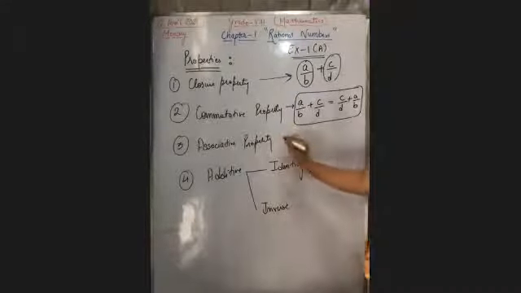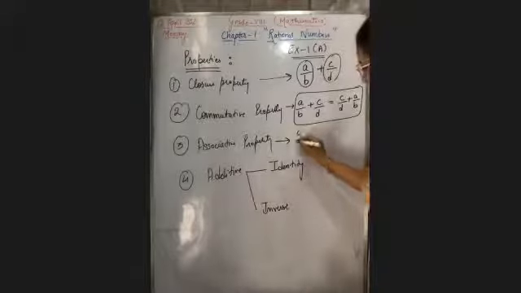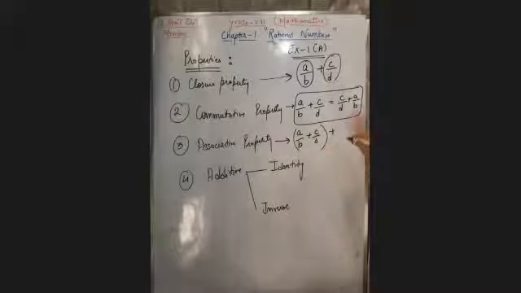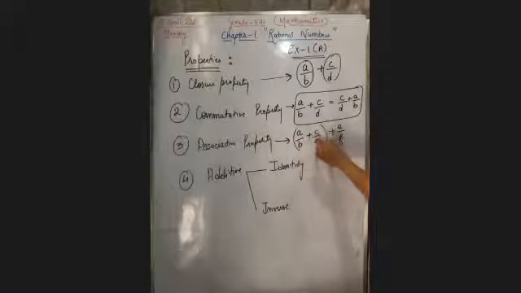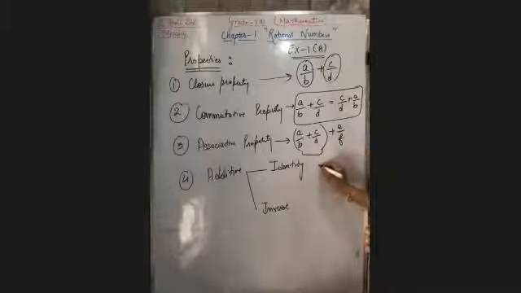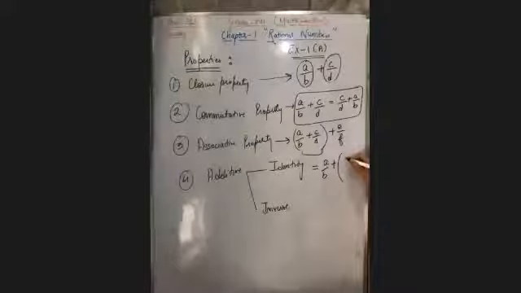Right. Okay, now next is the associative property. In the associative property, we have to solve the brackets. What they are saying: a upon b plus c upon d, you have to solve this bracket. Then you have to add one more rational number, plus e upon f. So a upon b plus c upon d plus e upon f. You have to solve this bracket and then add with the third rational number. Your answer will be equal to a upon b plus, and then you have to solve the bracket c upon d plus e upon f.